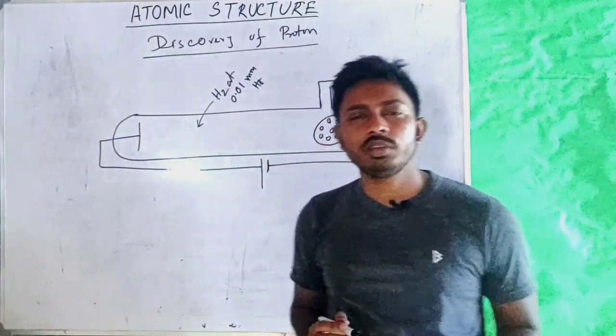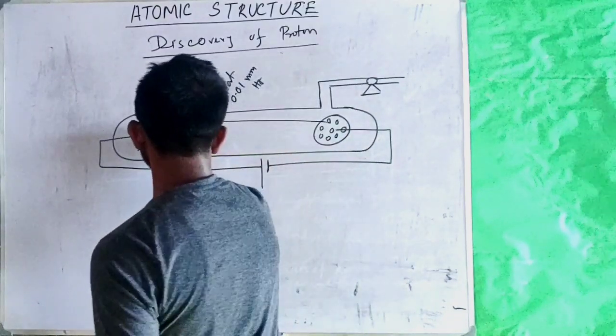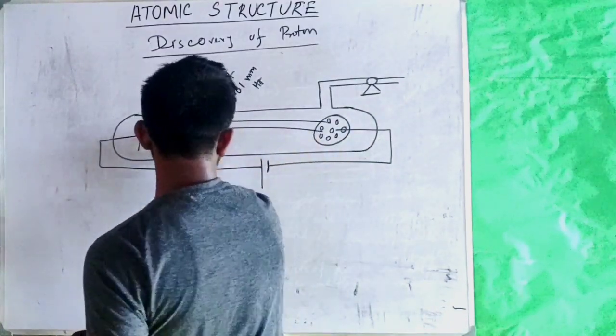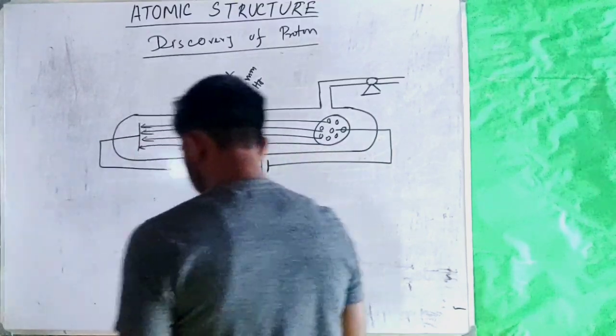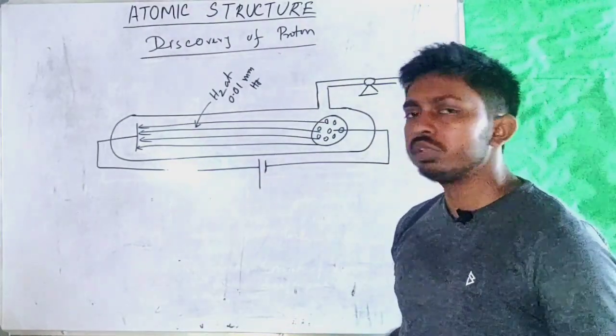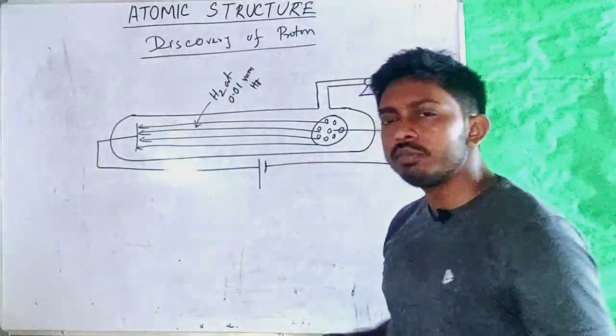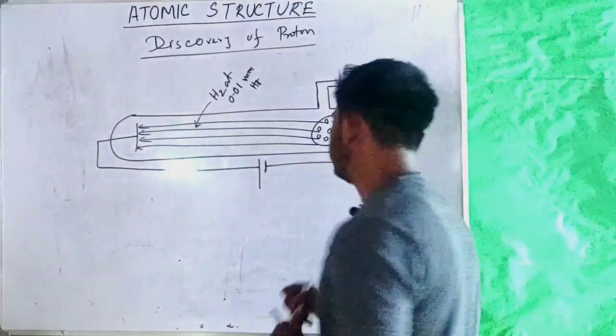With this setup, he observed that along with the cathode ray, a new radiation was seen to travel towards the cathode, pass through the perforations of the cathode, and heat the wall of the gas discharge tube.